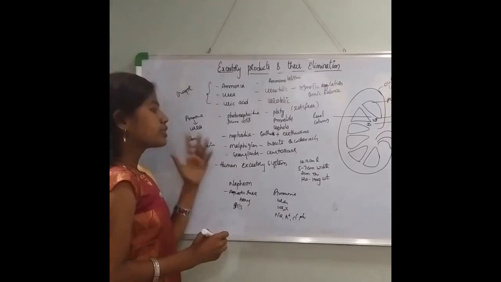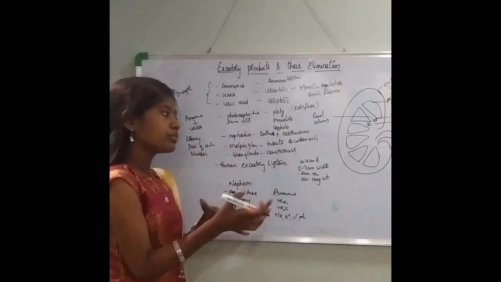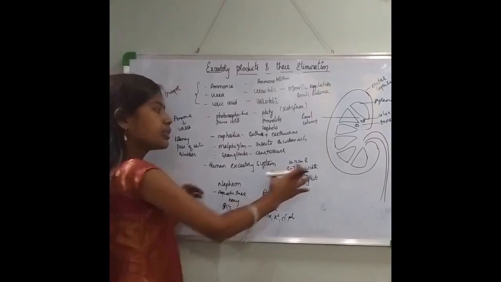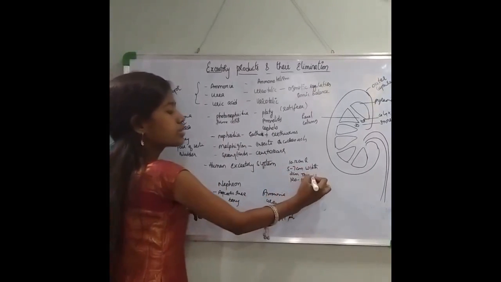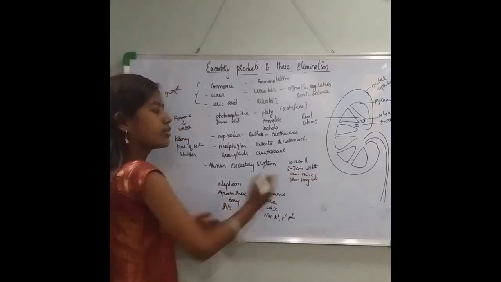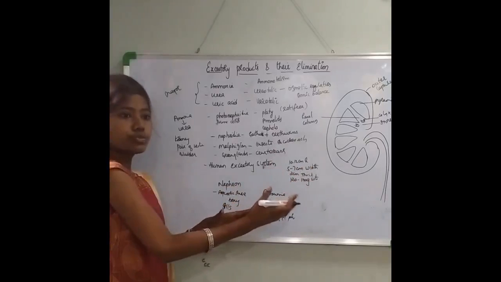Now coming to the dimensions of the kidney. In an average healthy human being, the length of the kidney will be 10 to 12 centimeters and the width will be 5 to 7 centimeters. The thickness will be 2 centimeters. On an average, the weight will be 120 to 170 grams. So this is the dimension of an average human kidney.